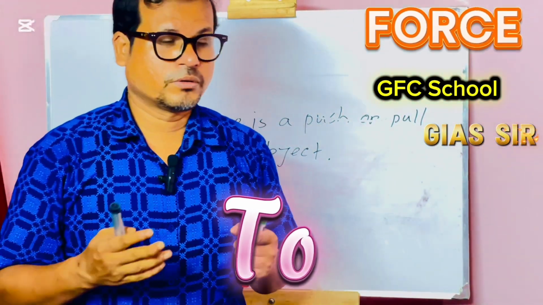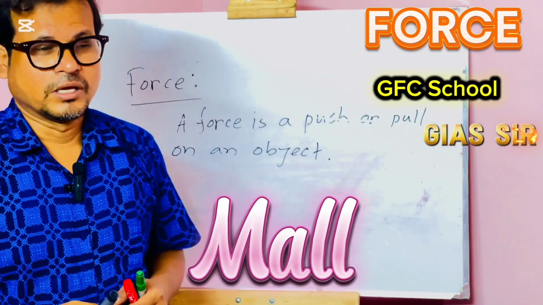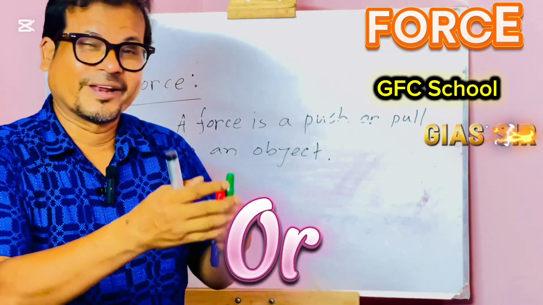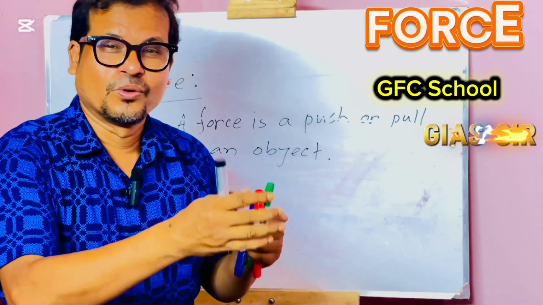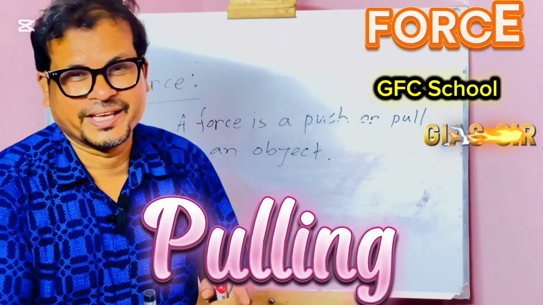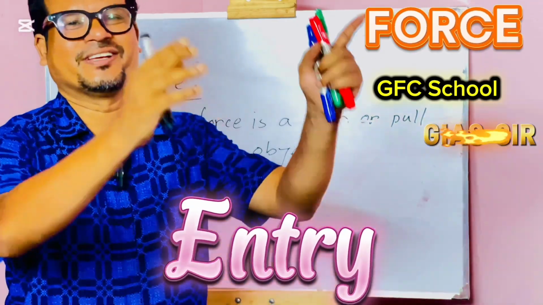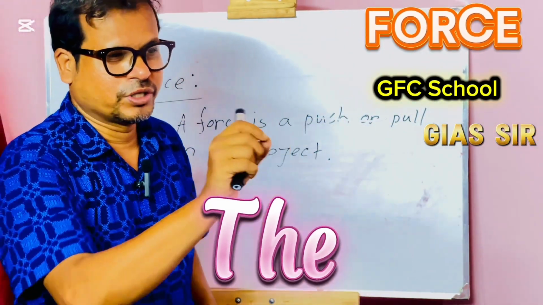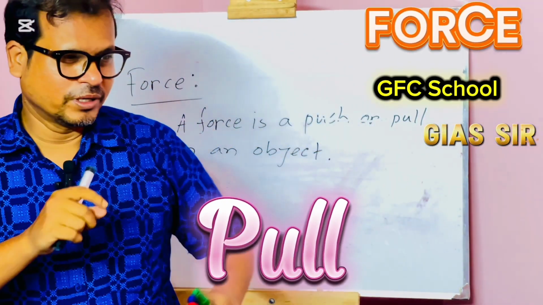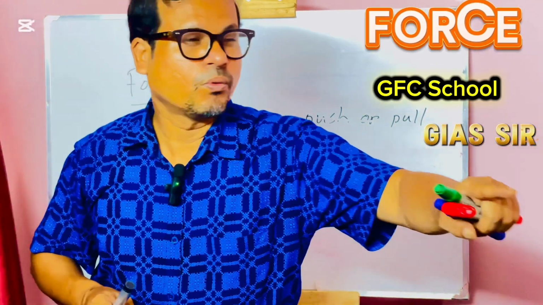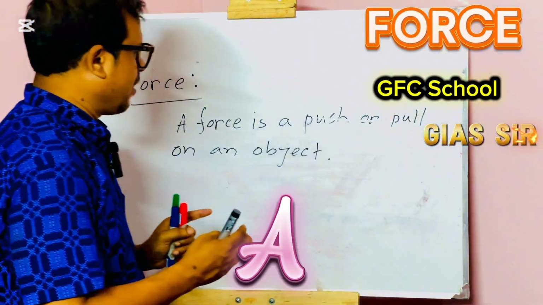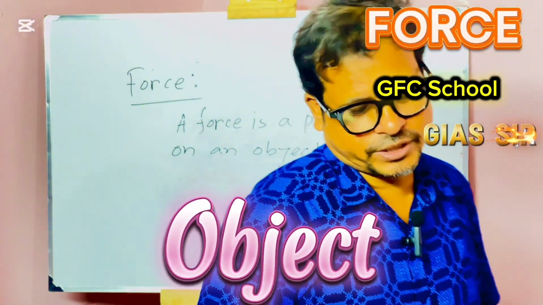If you go to a market or mall, sometimes you push and pull the door or gate of the market. With the pushing or pulling, you can get entry. Suppose we can show the push and pull by drawing this door. So force is a push or pull on an object.